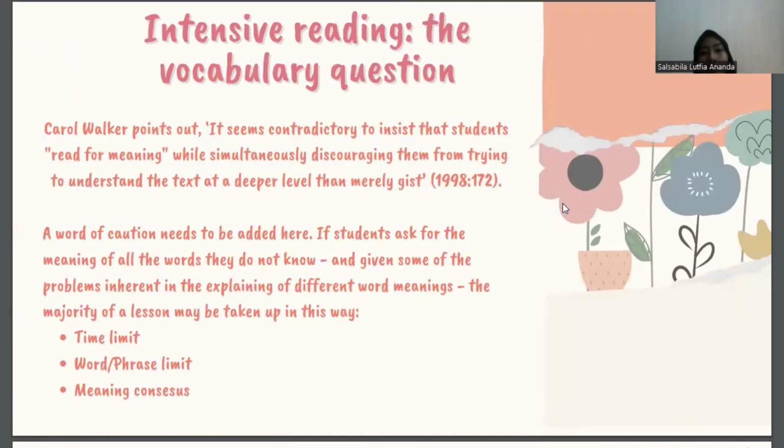And then the second is intensive reading, the vocabulary question. Carol Walker points out it seems contradictory to insist that students read for meaning while simultaneously discouraging them from trying to understand the text at a deeper level.